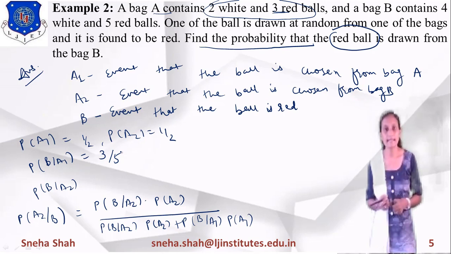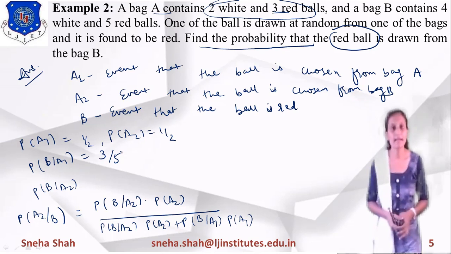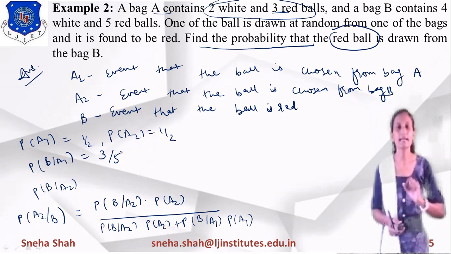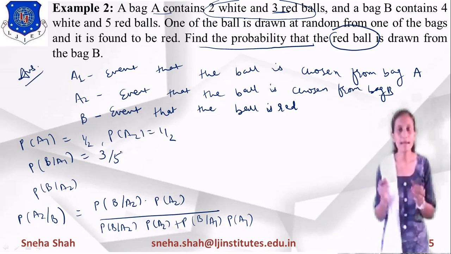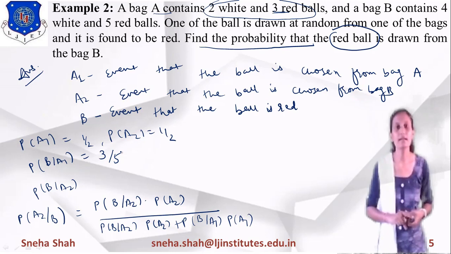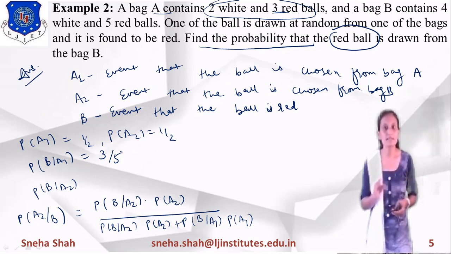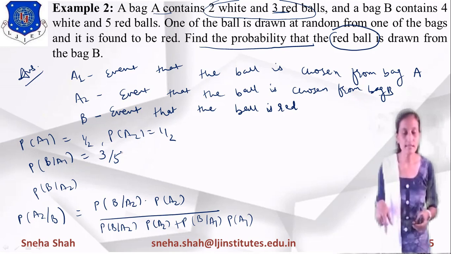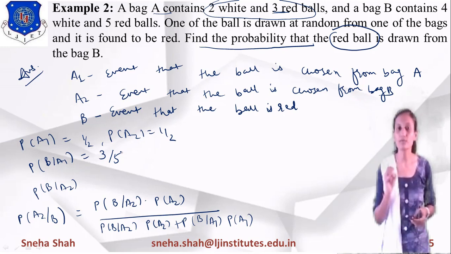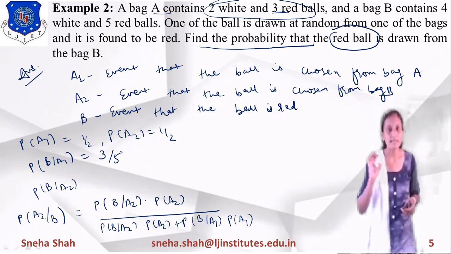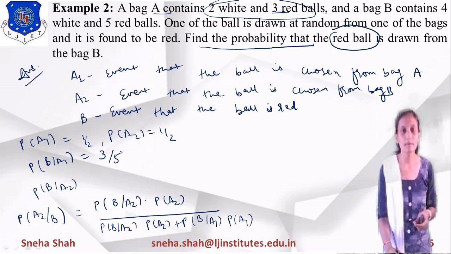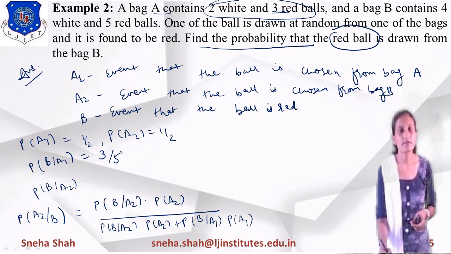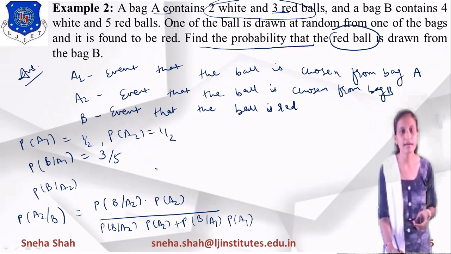Same way, if we select bag B and want to find the red ball's probability, it is probability of B given A2. So what will be the probability? Bag B contains 4 white balls and 5 red balls, so the total number of balls is 4 plus 5, which is 9 balls. From these 9 balls we have to select 1 red ball, and the number of red balls is 5. So probability of B given A2 equals 5 divided by 9.